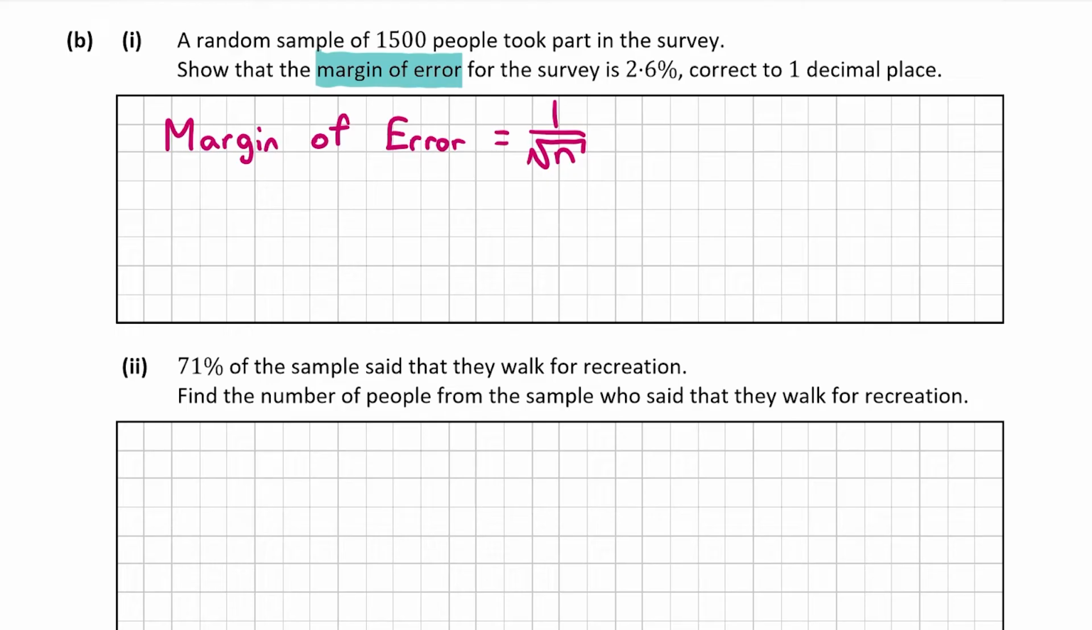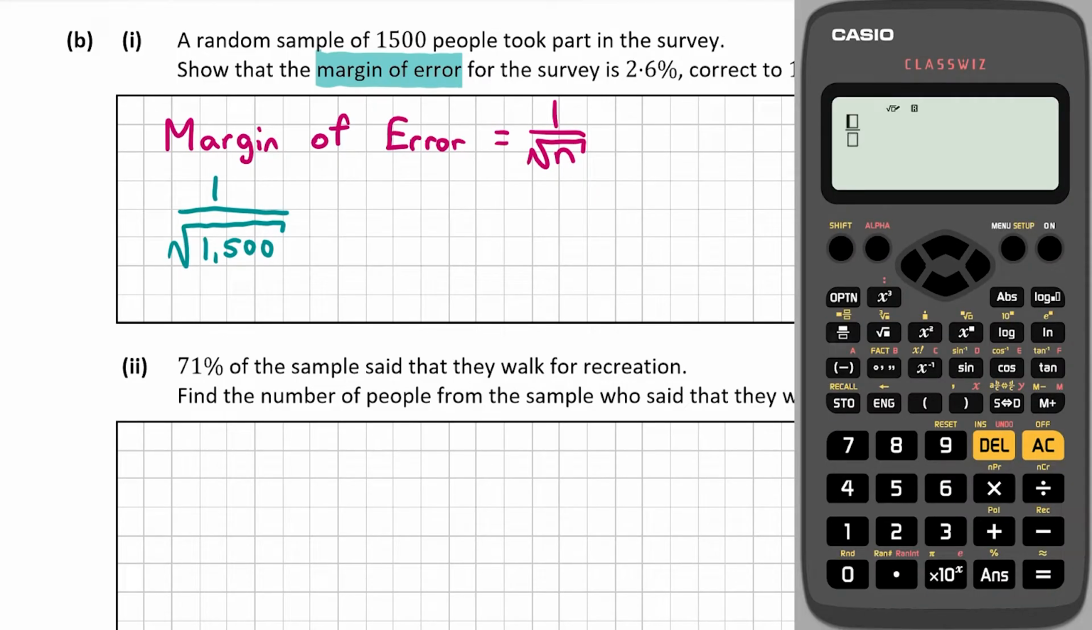So n is always the number of people in the sample. And as I said, here we have 1,500 people taking part in the survey. So therefore our sample size is 1,500. So the margin of error will be 1 over the square root of 1,500. So now let's put this into our calculator and hopefully it'll be equal to 2.6%. So click the fraction button, then click 1, then click the down arrow up here to go to the denominator underneath, and then click this button here for square root, and then 1,500.